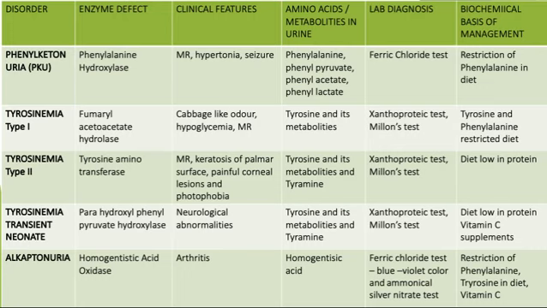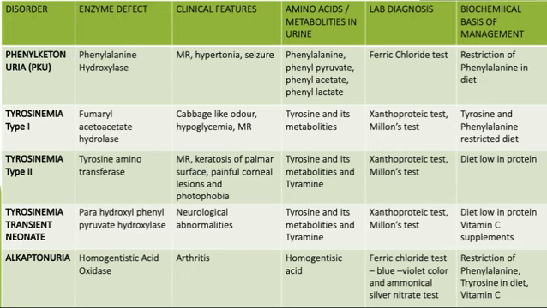Metabolites that are excreted are tyrosine and its metabolites, and also tyramine is excreted. The tests you do are the xanthoproteic test and Millon's test. The management is a diet low in protein and also vitamin C supplements.